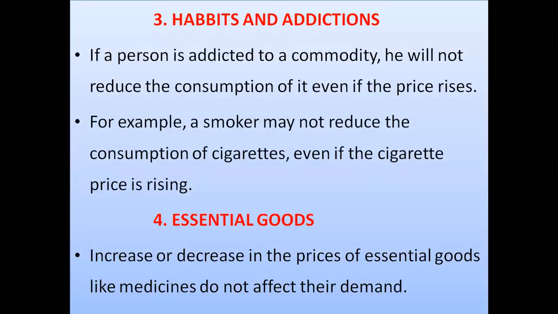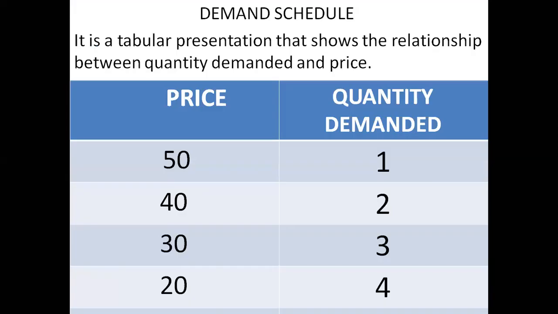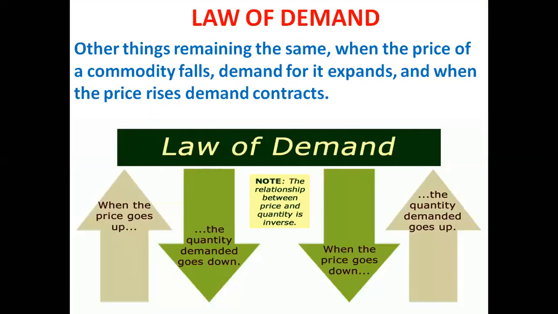All right, so let's see what is the law of demand. Law of demand simply says that other things being constant, other things means other factors apart from price which can affect demand, all those other factors remaining constant, when price of the commodity falls, its demand expands or rises, and when price of the commodity rises, its demand falls.